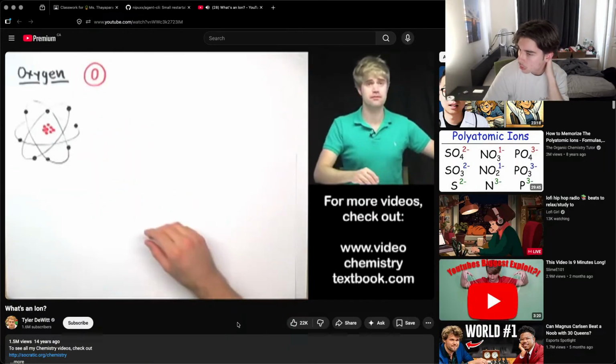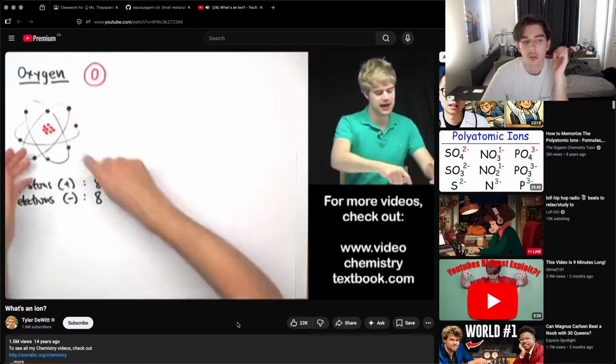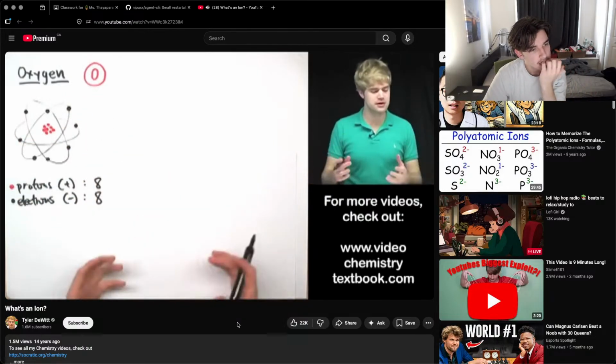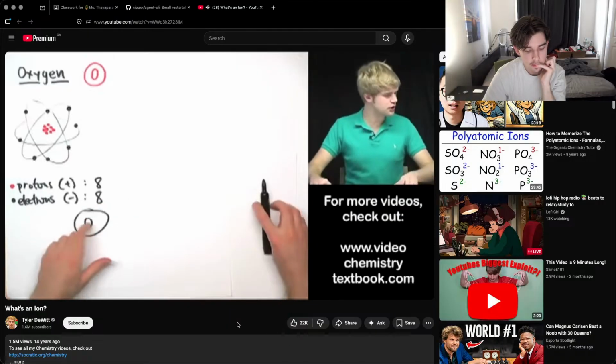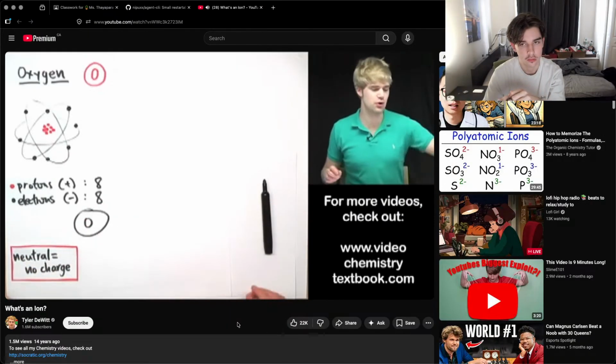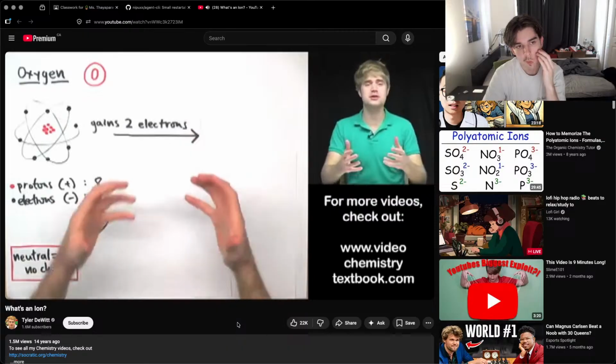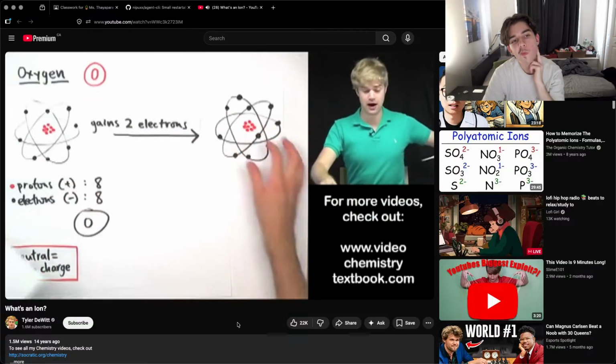Okay, so here's an atom of oxygen. The atom that I've drawn here has 8 protons here in the nucleus and it has 8 electrons outside. So we have the same number of protons and electrons, which means that the total charges balance out, plus and minus balance out. So I have a net charge of 0, and I can say that my oxygen atom is neutral. It has no net charge. But oxygen can gain or lose electrons, and actually it really likes to gain 2 electrons. And here's a picture of the oxygen atom after it's gained 2 electrons.